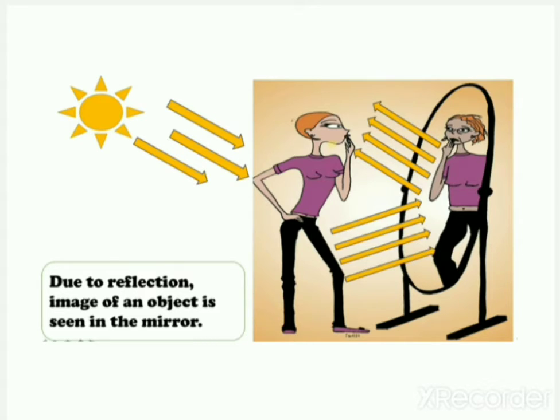What happens when you stand in front of the mirror?